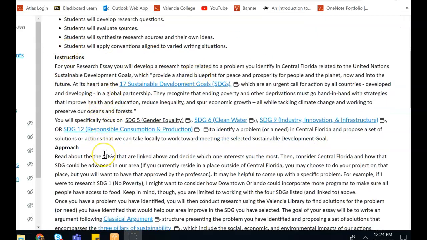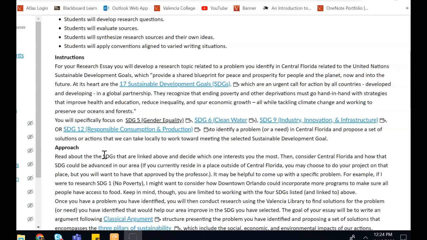We'll just go directly to instructions. For your research essay, you will develop a research topic related to a problem you identify in Central Florida related to the United Nations Sustainable Development Goals, which provide a shared blueprint for peace and prosperity for people and the planet now and into the future. At its heart are the 17 Sustainable Development Goals, or SDGs, which are an urgent call for action by all countries, developed and developing, in a global partnership. They recognize that ending poverty and other deprivations must go hand in hand with strategies that improve health and education, reduce inequality, and spur economic growth, all while tackling climate change and working to preserve our oceans and forests.